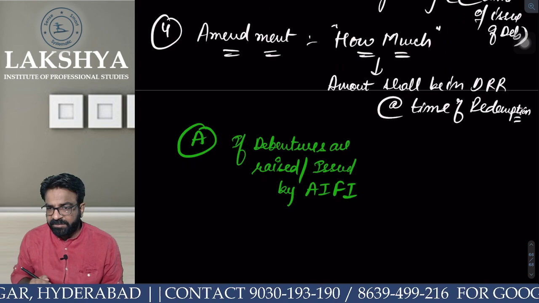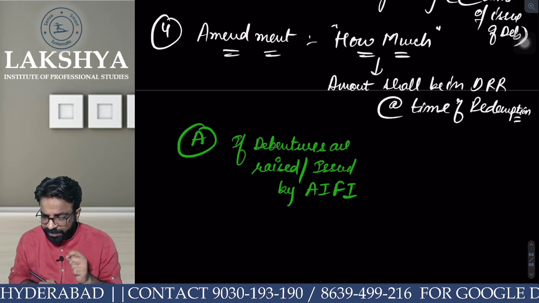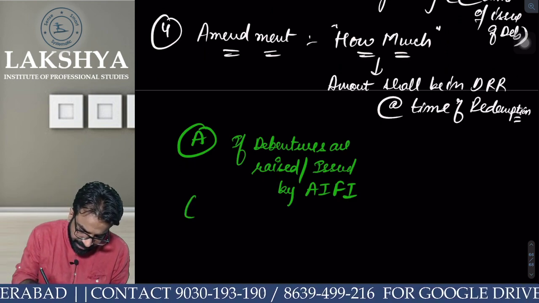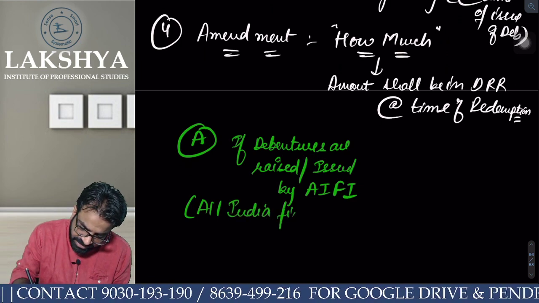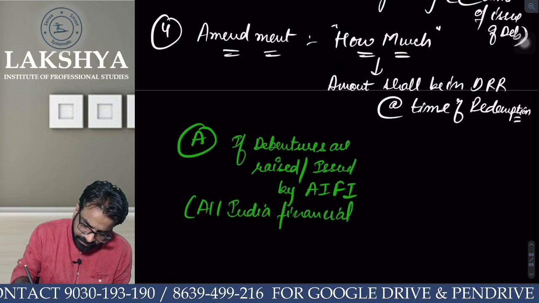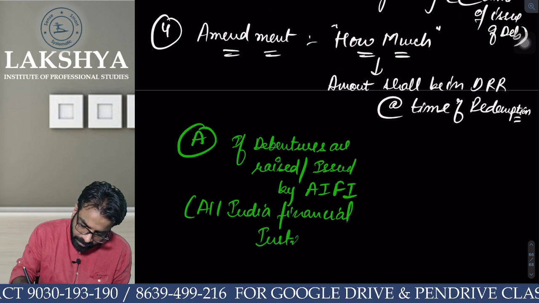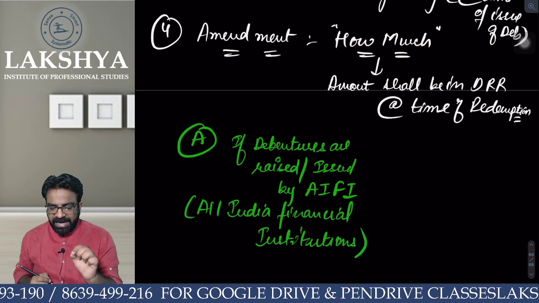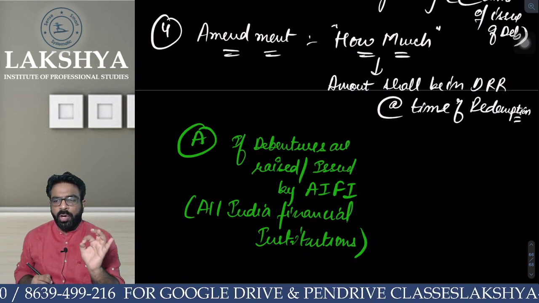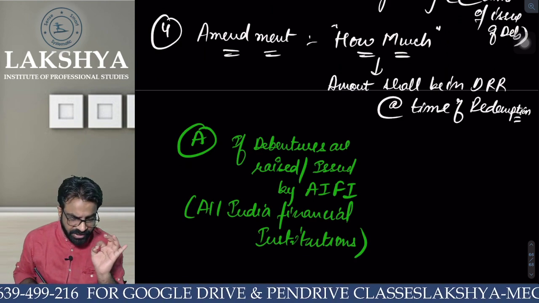Are you able to see that? Sir, what is AIFI? All India Financial Institutions.